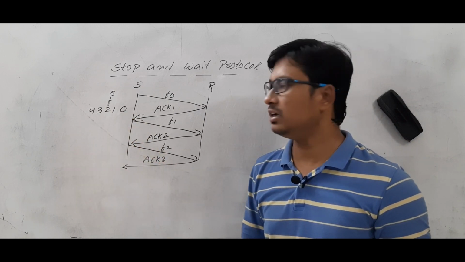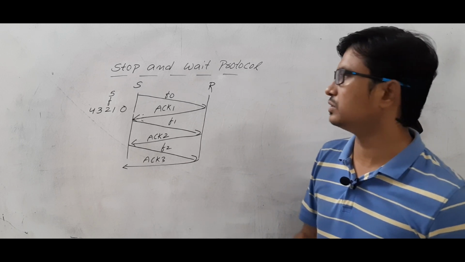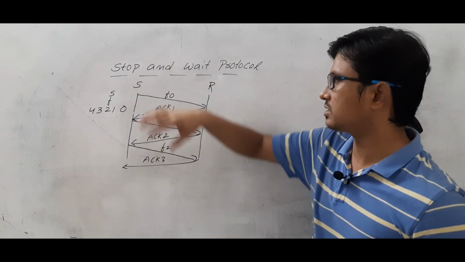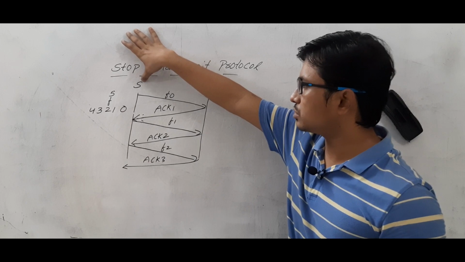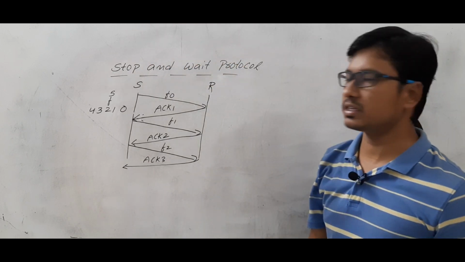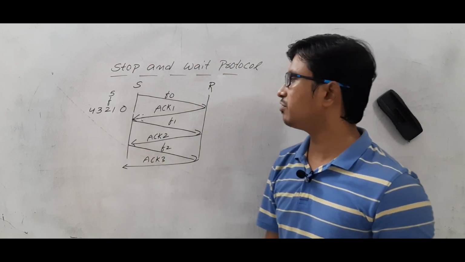So 5 packets it will do it. I hope you have understood how the stop and wait protocol works. Let me discuss in another way. So source is there and the receiver is there. It wants to send the 5 frames.